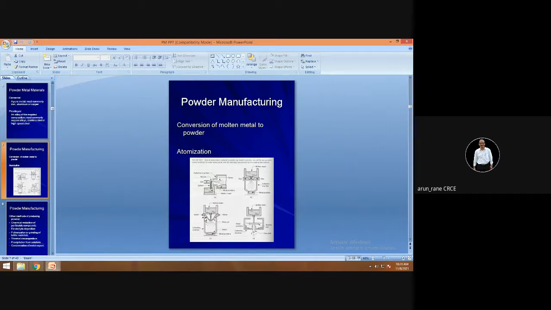So essentially, whatever metal we want to use in powder metallurgy, we have to melt it first.